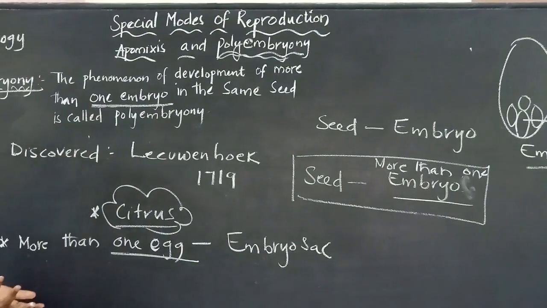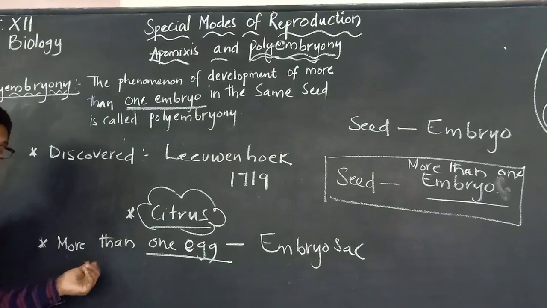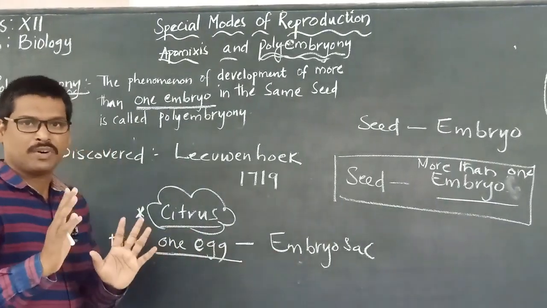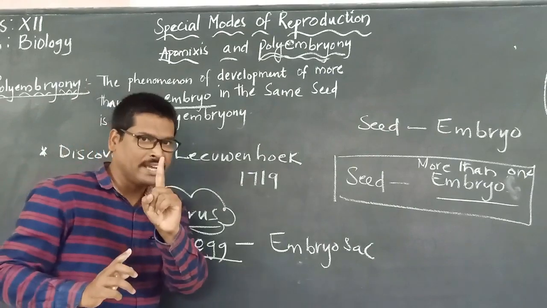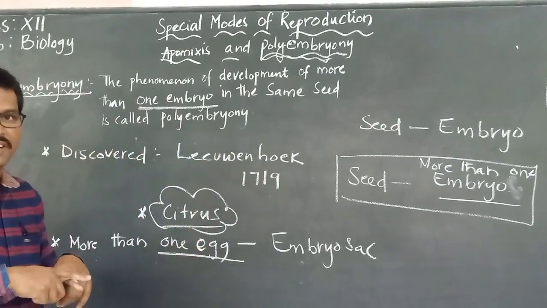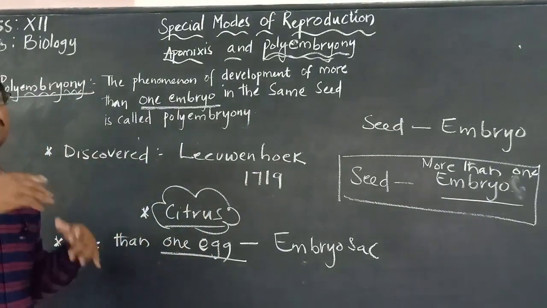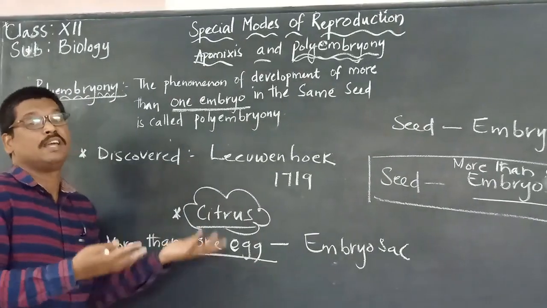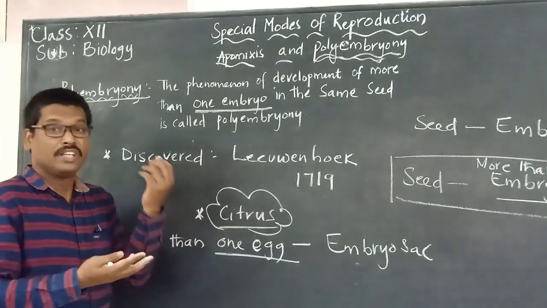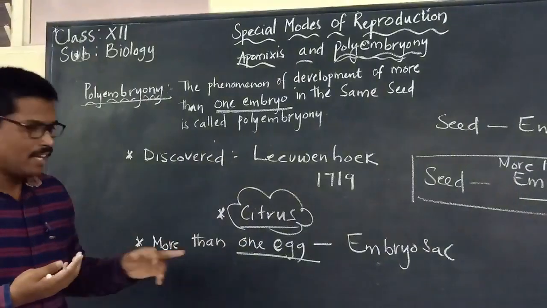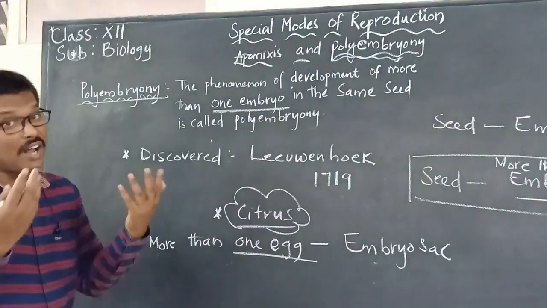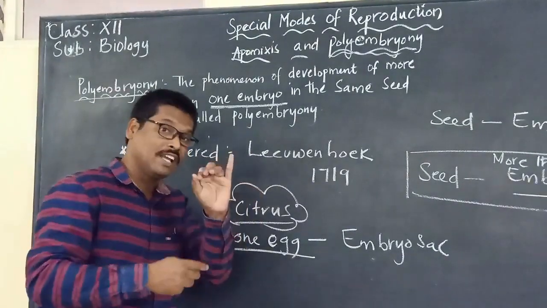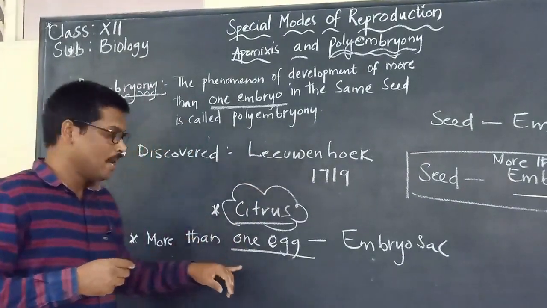The general rule is that one embryo sac has only one egg, but here one embryo sac has more than one egg. If all those eggs are fertilized, they change into embryos, and even if unfertilized, there are chances that they will change into embryos.